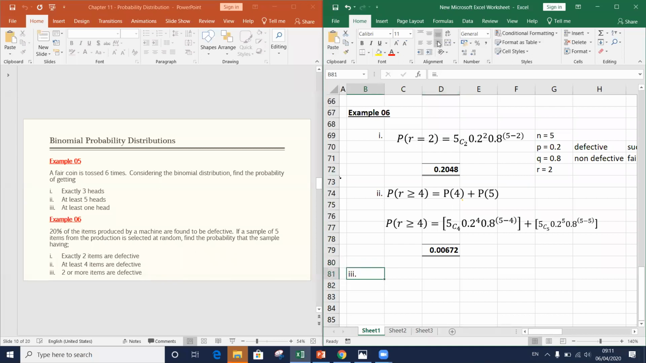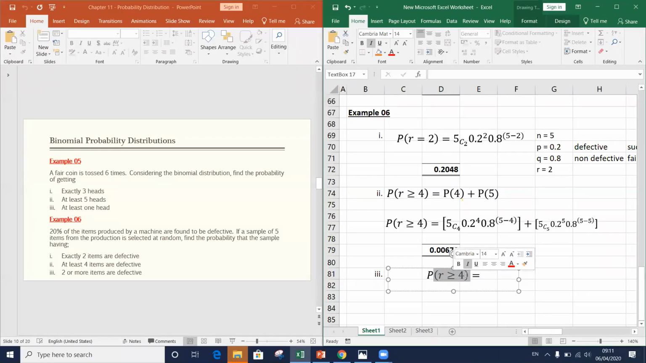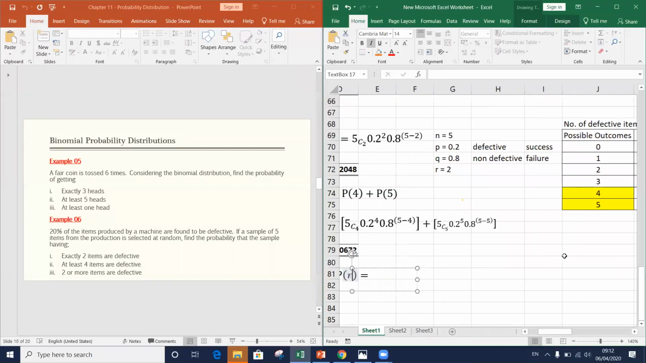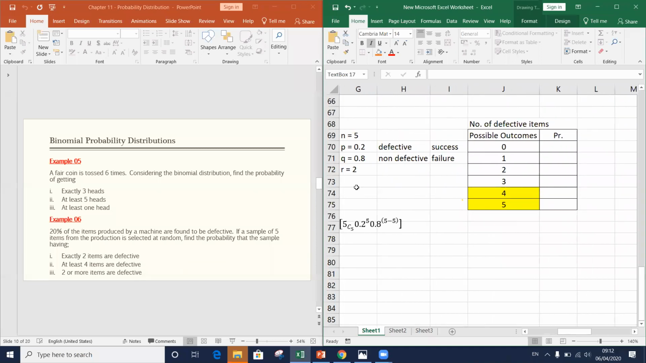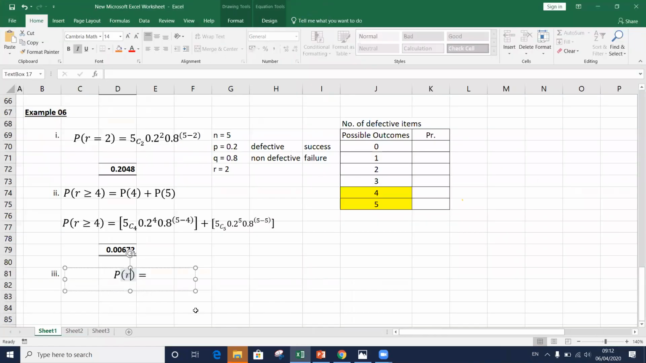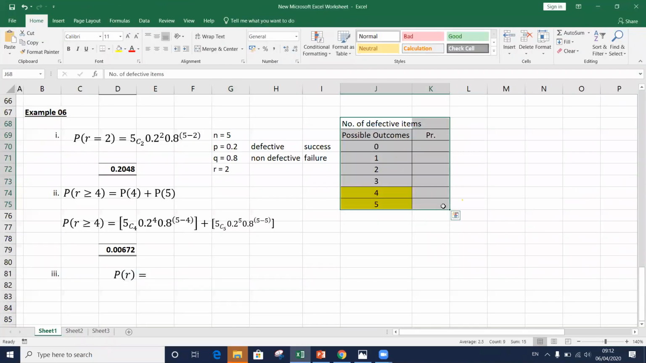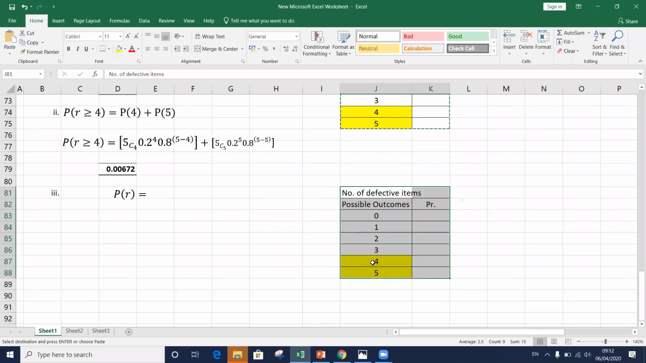Part 3. In Part 3, what do we need to find? 2 or more items are defective. Right? 2 or more items are defective. This R value is what we need to find, right? Two or more items are defective.